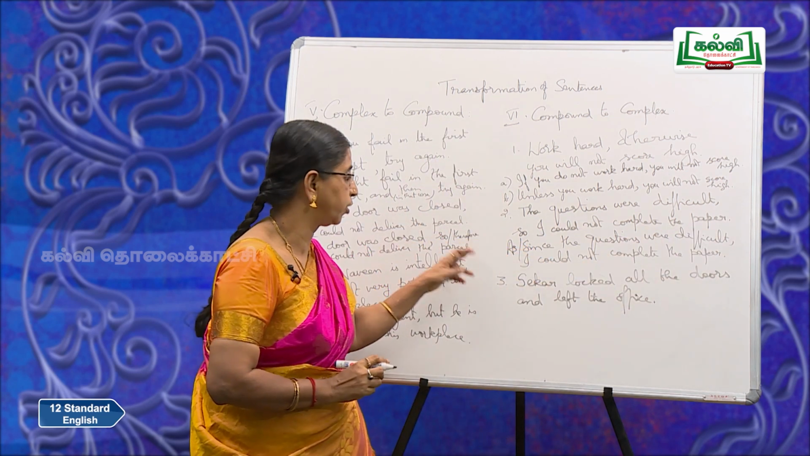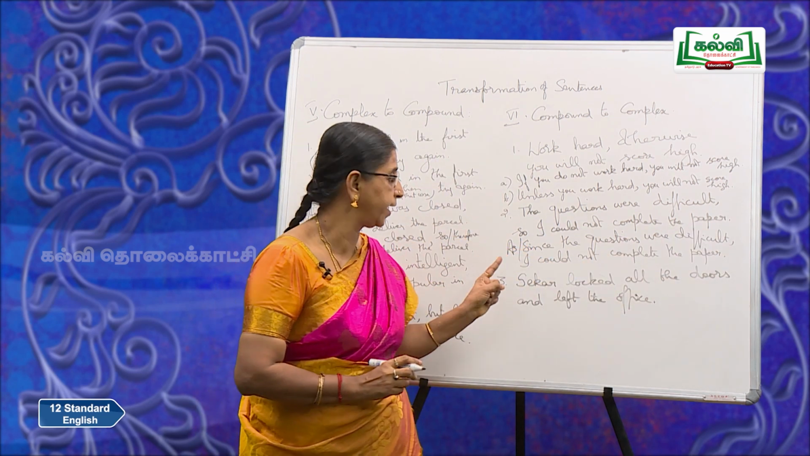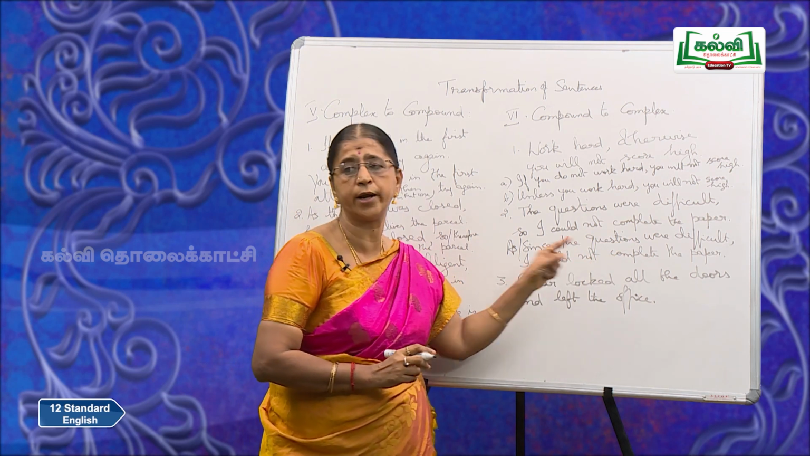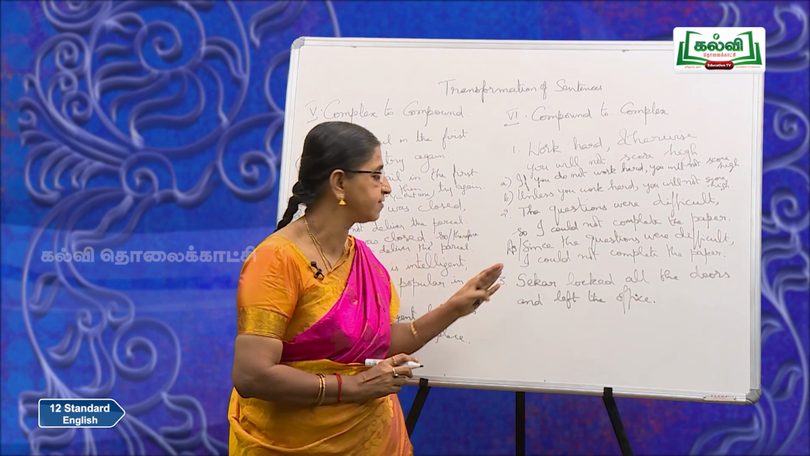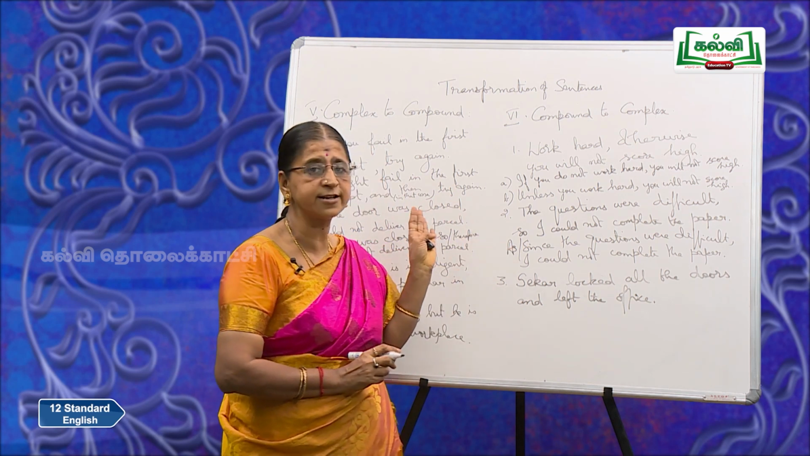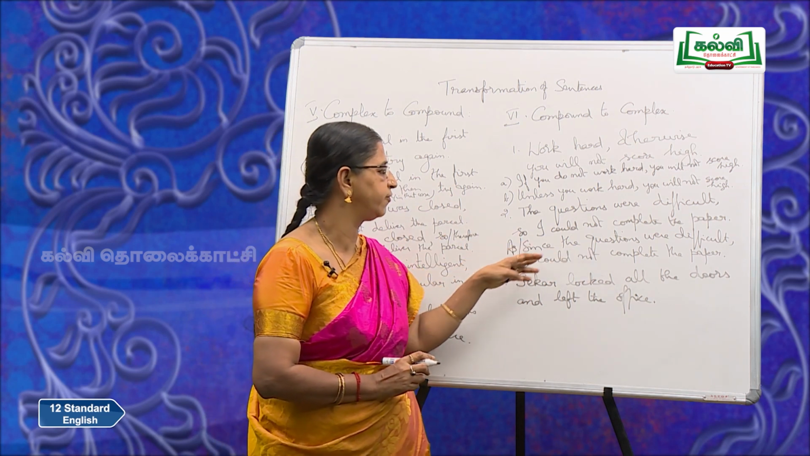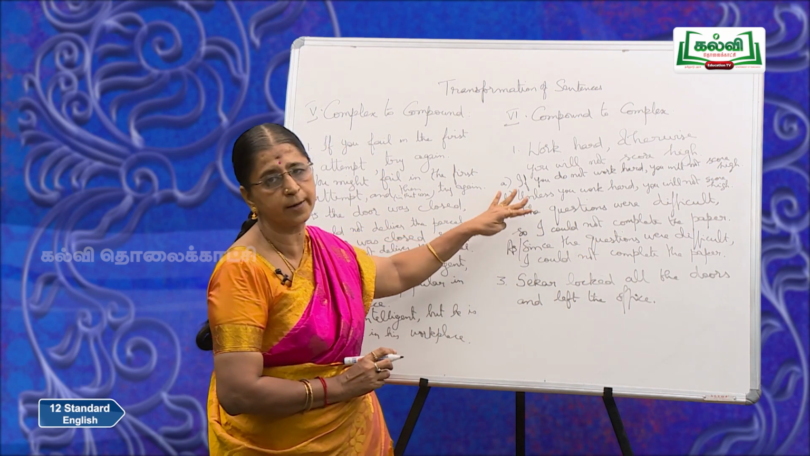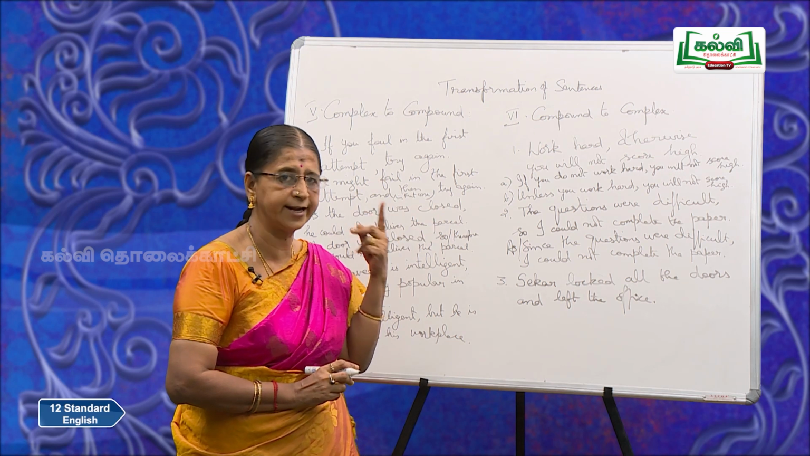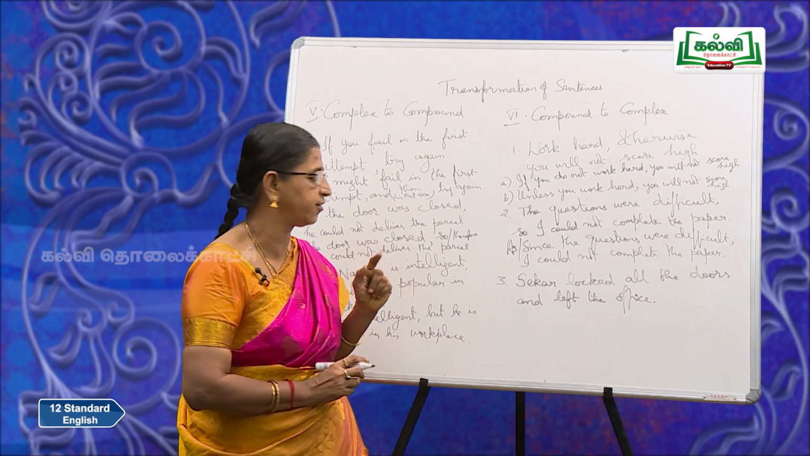Mind you, in your error spotting 1 mark question, they would give it you in this way. As the questions were difficult, so I could not complete the paper. So, you must find out what type of sentence this is, and eliminate that so. So, as the questions were difficult, I could not complete the paper, or the questions were difficult, so I could not complete the paper. That is how you would write it there under the error spotting section.